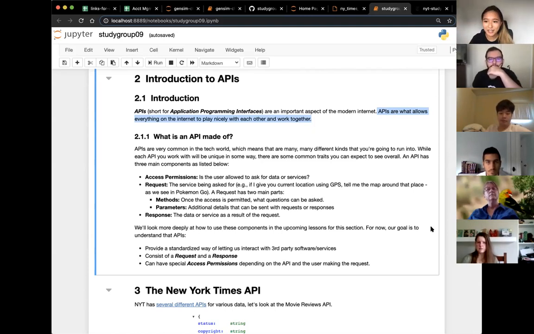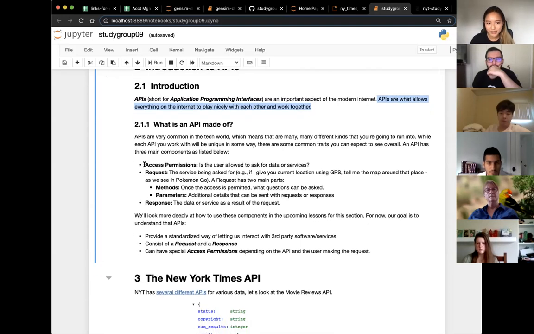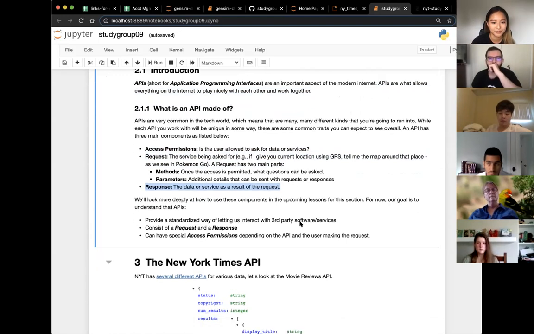So the main parts of an API, and for us, we'll mainly be using an API to get data. So what is an API made out of? Main things: access permissions, because you can't have anyone access an API. A request, which includes methods and parameters, and we'll talk about this again when we look into some documentation. And a response, basically the data. So you make a request for data and you get a response.